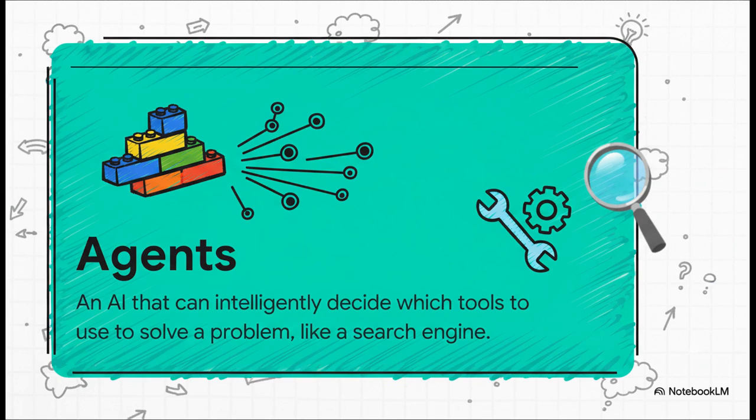An agent is an AI that you can give a set of tools to, like a search engine or a calculator, and it can intelligently decide which tool to use and in what order to solve whatever complex problem you throw at it. It's like giving your AI its own little brain to reason with.